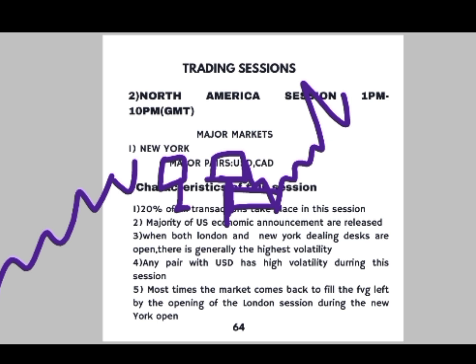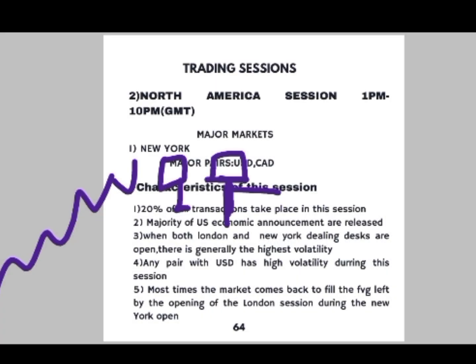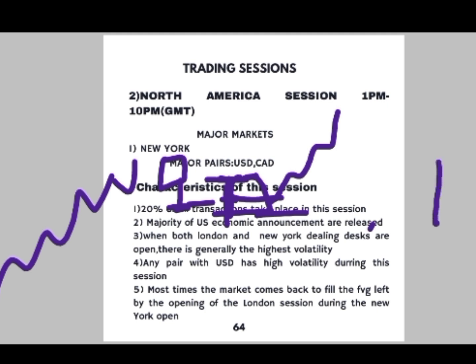I don't know if you understood what I just said. The market during this period comes back to fill the fair value gap left by the opening of the London session. Because usually when the London session opens, it tries to take out the liquidity of the previous day before moving up. So while it's going up during the New York Open, it could also come back during this session to fill the inefficiency that was created before it continues going up. That's why I say that most times the market will just come back down, even while it was going up before, and then still continue, because it's trying to fill the inefficiency.